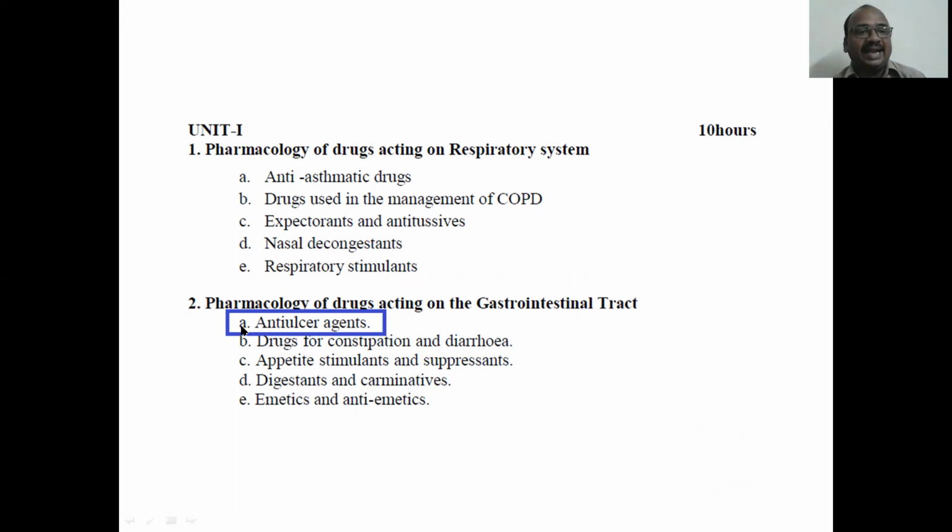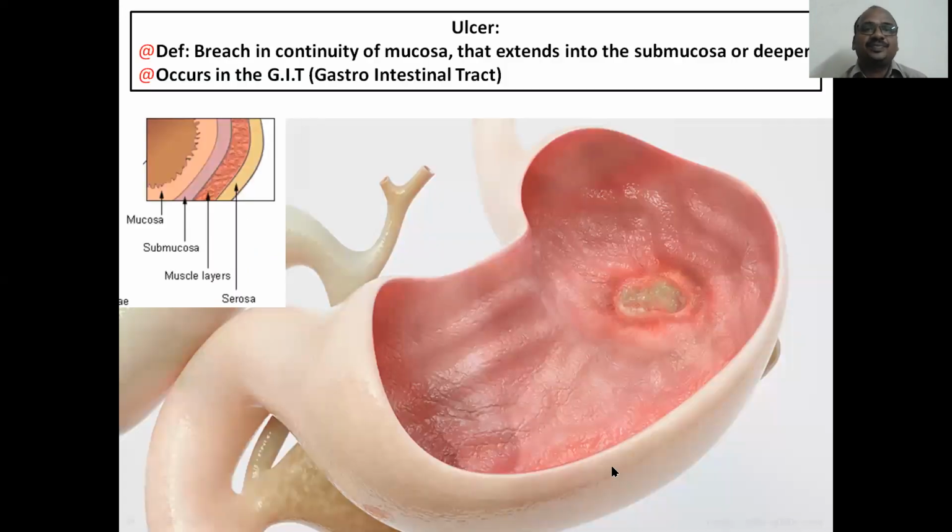Anti-ulcer agents are our topic today. What is the meaning of ulcer? See, this is the stomach. We know the stomach is made up of layers like this. This is a cross-section of the stomach. This is the inner layer, called the mucosa. And what you see here in white color is called the serosa.